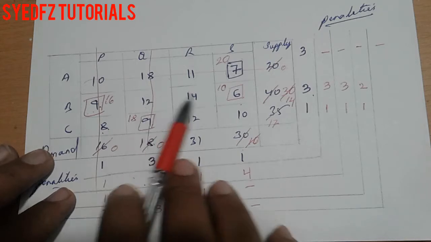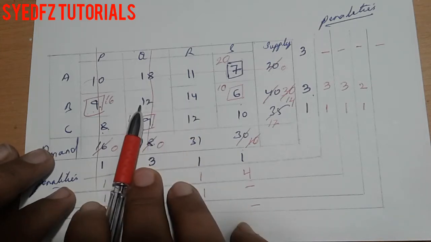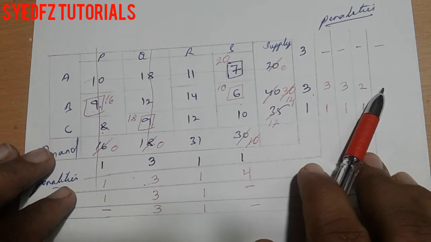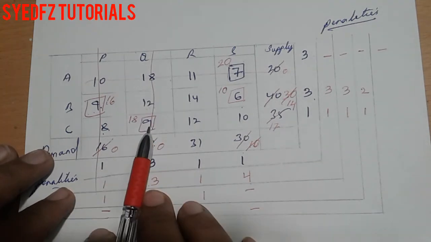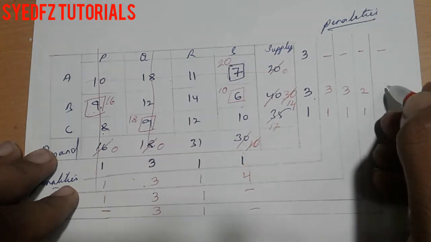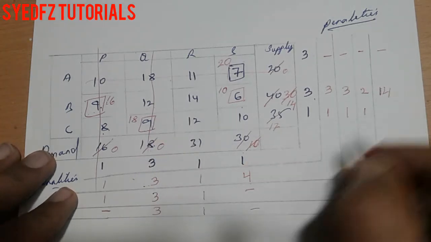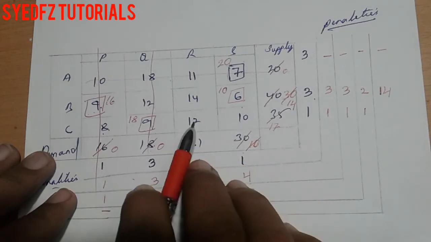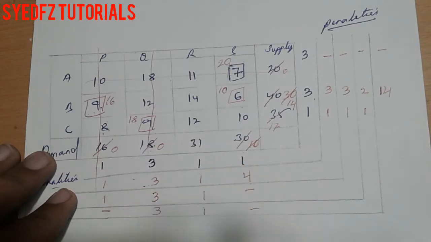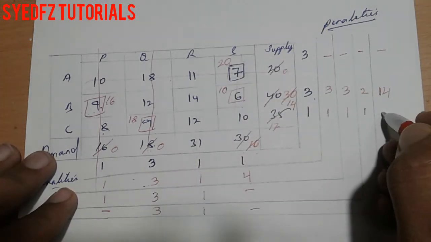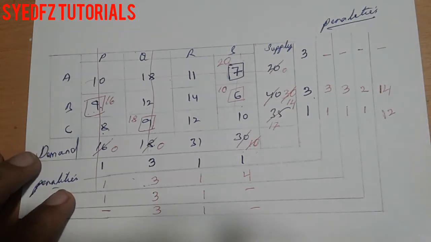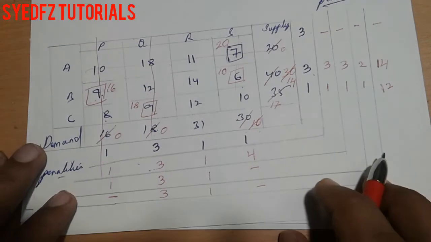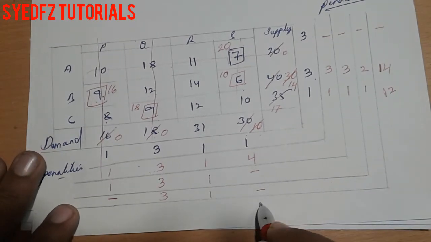We could now take the two difference, because if this one is highest, we have to allow this 12, but we don't have demand. That's why totally eliminate this one. We have only 14 here. So take 14. Here 10, and the total demand is over. And here down 4 is already over.